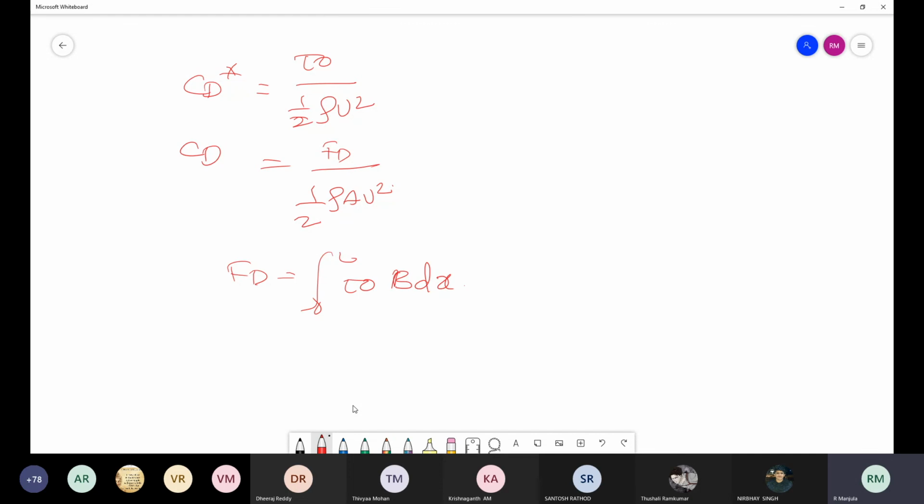And what is the other equation? The von Karman equation, tau naught by rho u square is equal to d theta by dx. These are the things which we have discussed now.